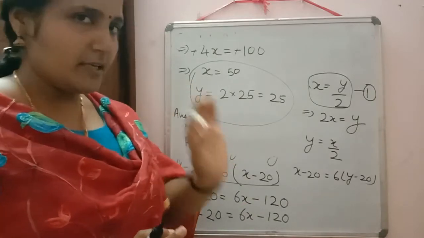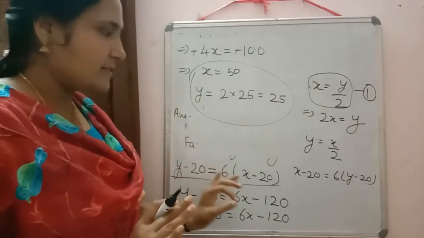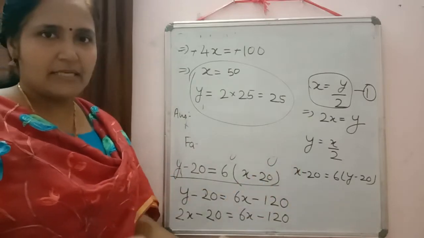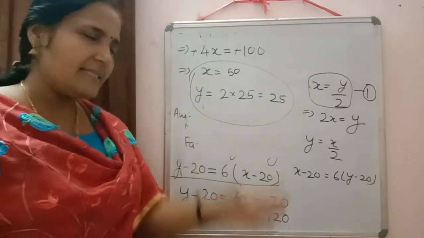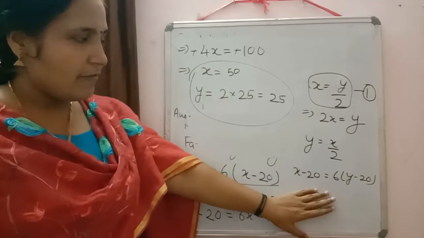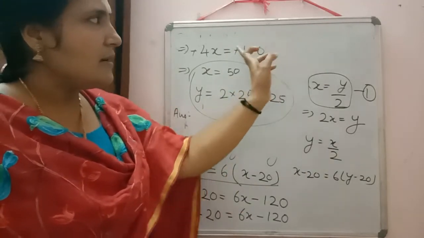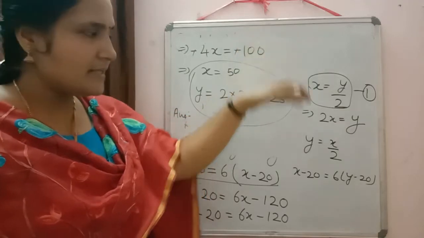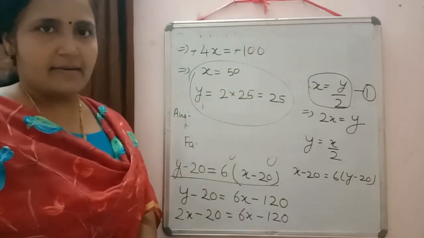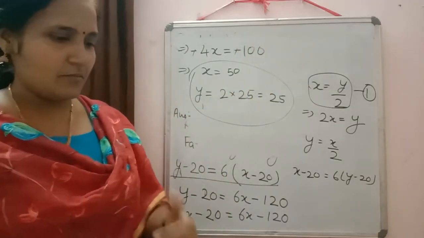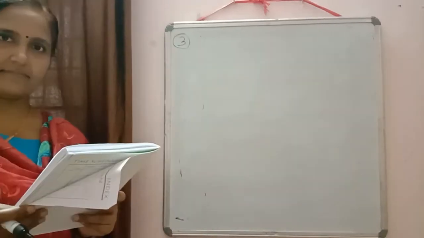So first try to do that. No mistakes should come when you are framing the equation. And if by chance you have got it wrong there, then just think whether you can change these two variables, then your answer will be correct. Clear? So moving on to the next question.